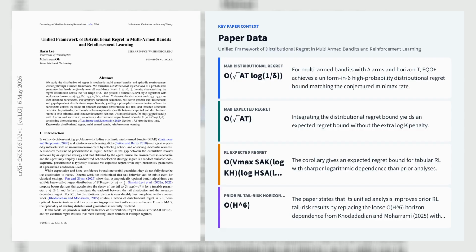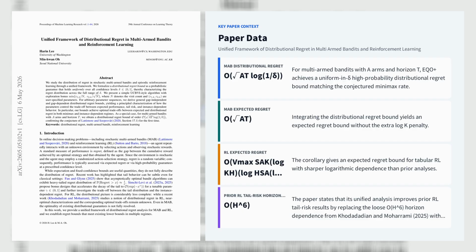The central algorithm, EQO+, is a UCBVI-style method with a two-term exploration bonus, min(C1 K/N, C2 K√n), which lets the analyst tune a three-way trade-off between minimax regret, tail risk, and gap-dependent behavior. The novelty is not just a sharper bound, but a sharper object. Distributional regret, defined as the quantile function of regret, directly characterizes the full tail and implies expected regret by integration without the usual extra log K penalty.